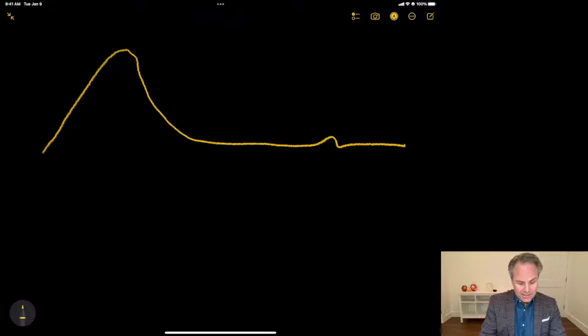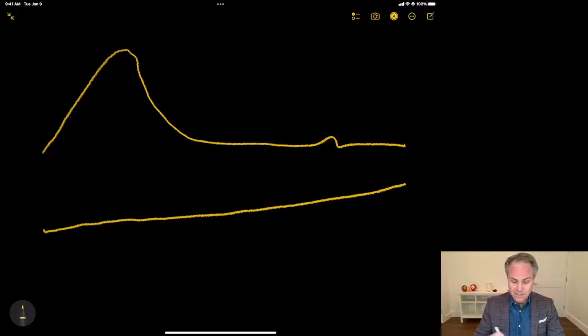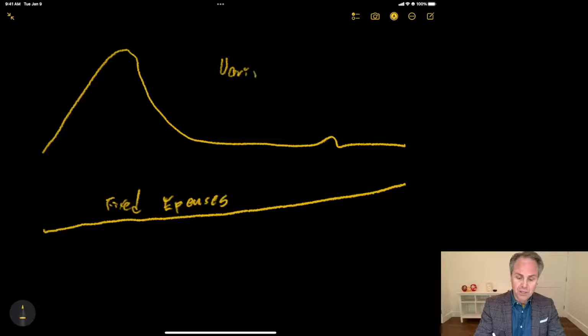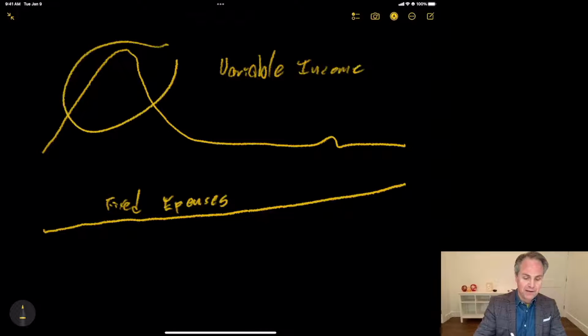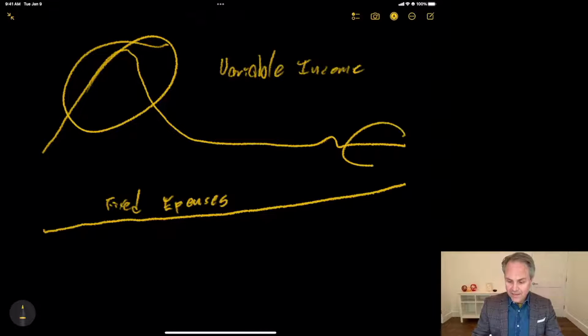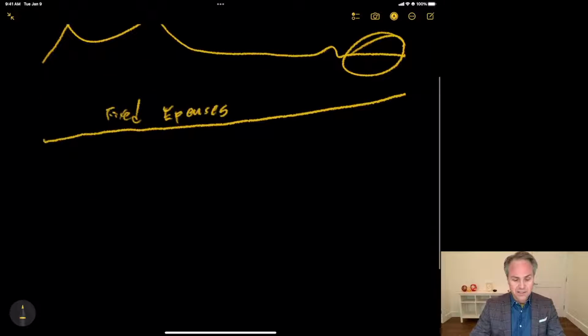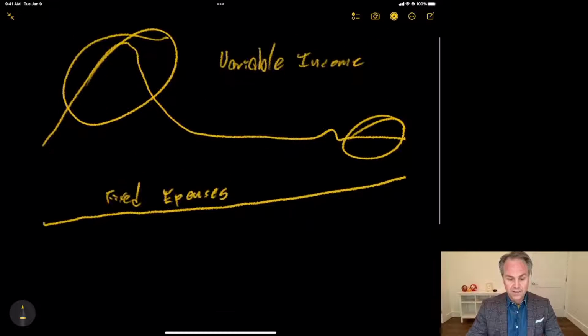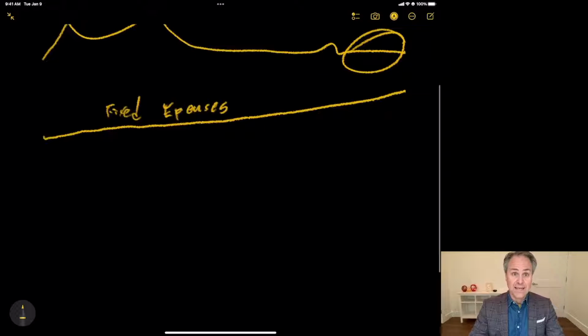Jasmin's problem is that she's got fixed expenses that are actually increasing over time with inflation. So she has fixed expenses and variable income. And we know that Jasmin loves to spend all her money right at the beginning of the year, and she's got nothing at the end of the year. So we looked at some different possibilities for Jasmin on how she could put herself in a situation where she doesn't spend all her money at the beginning of the year.